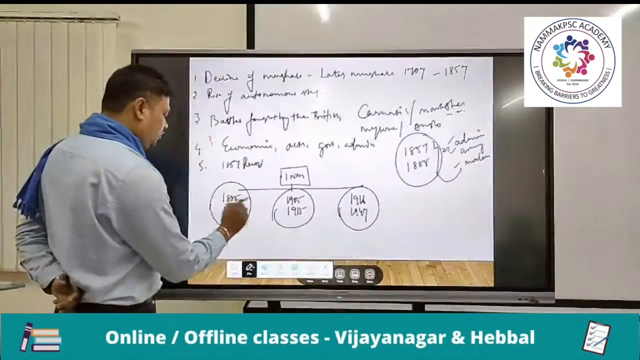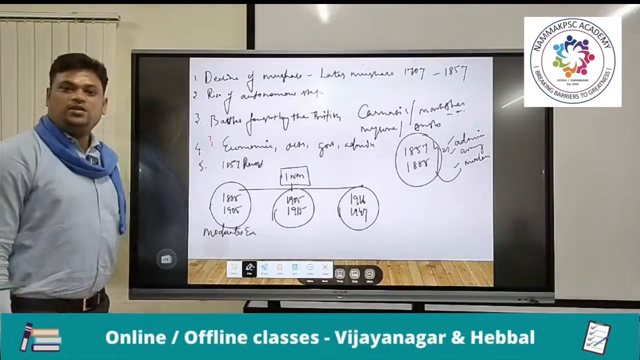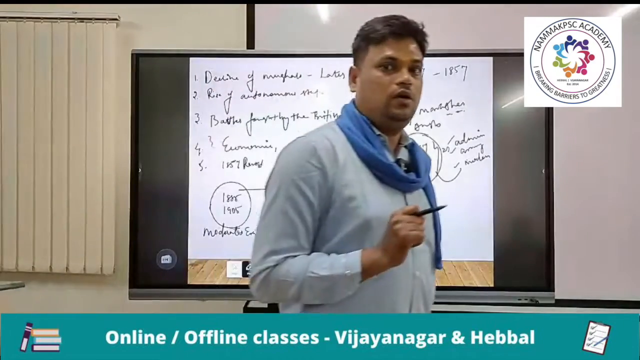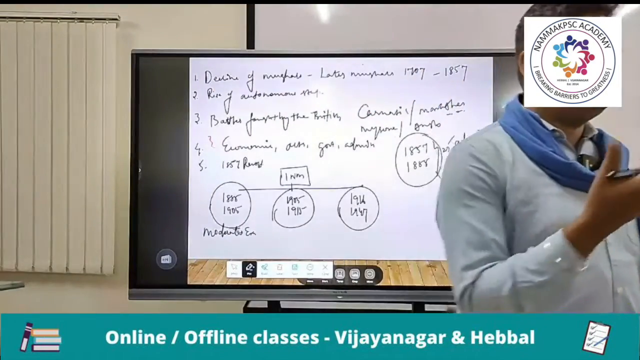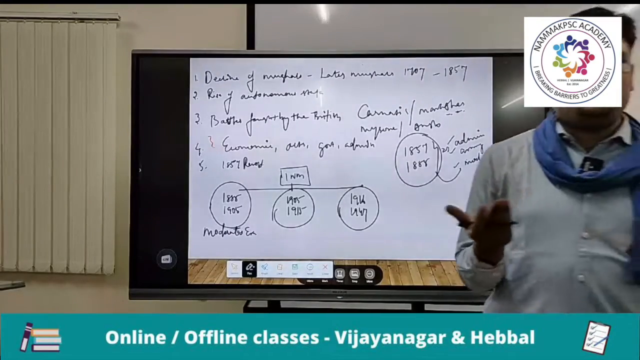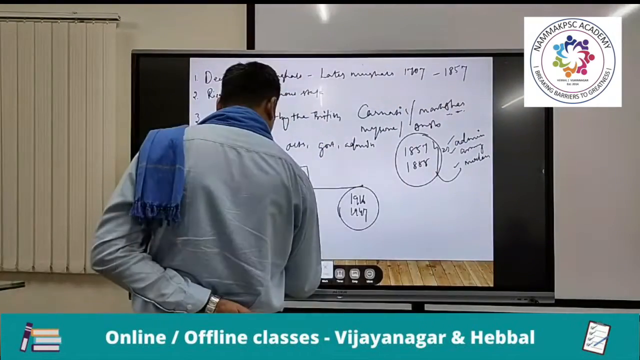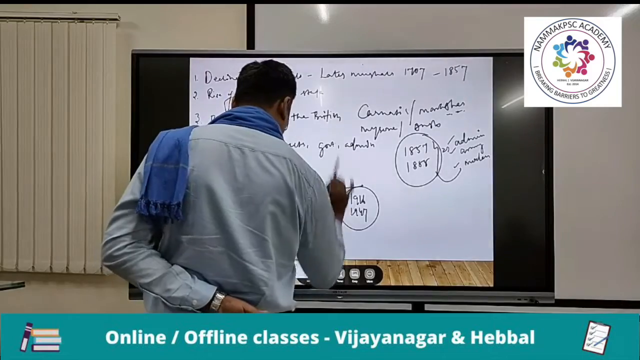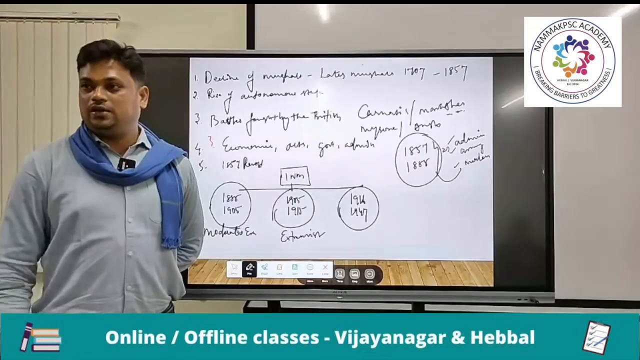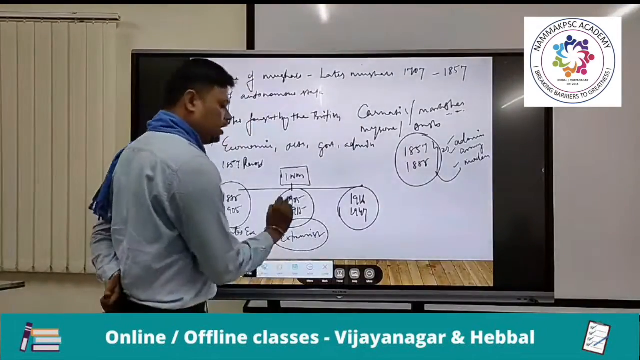So 1885 to 1905 is popularly known as the moderate era. Moderates means educated people who used to be loyal to the British. Dadabhai Naoroji, he is loyal to the British, popularly known as a moderate. Then the extremist era. They don't have any kind of loyalty to the British. For example, we can take Bal Gangadhar Tilak and Lala Lajpat Rai. Those kinds of personalities come under the extremist era.